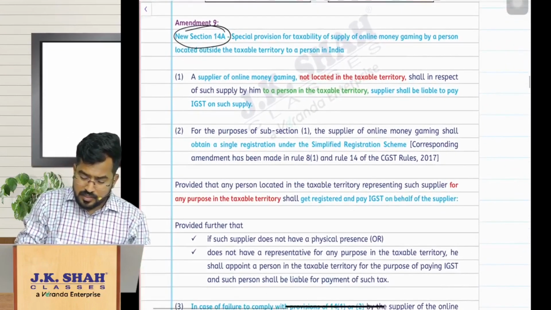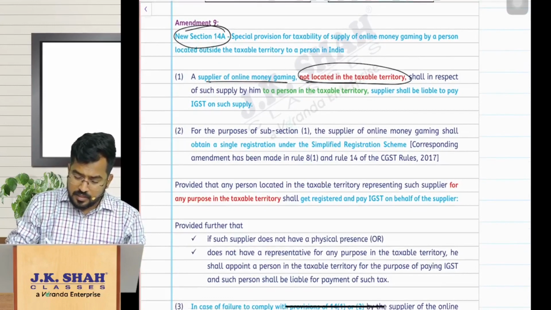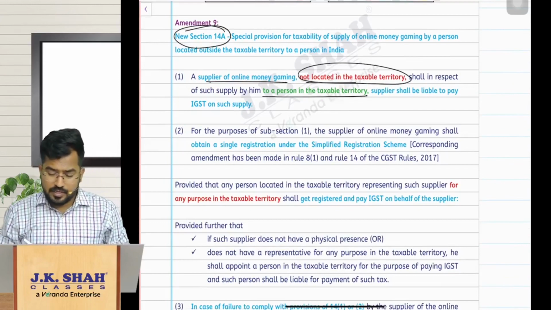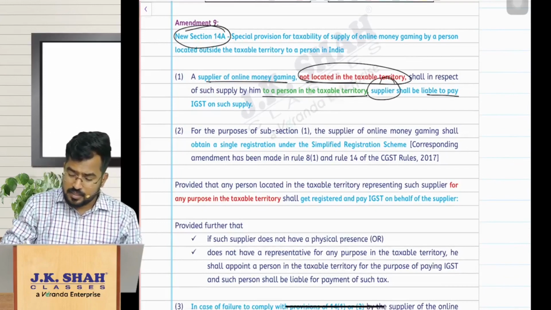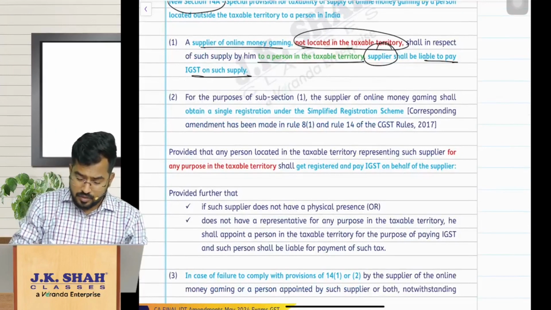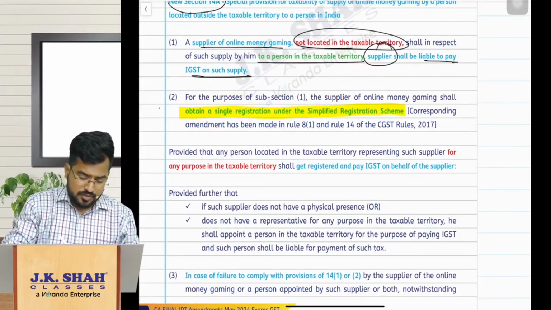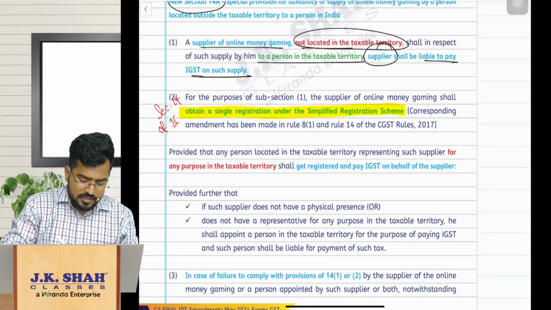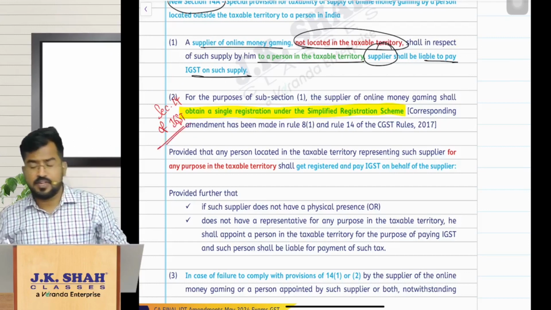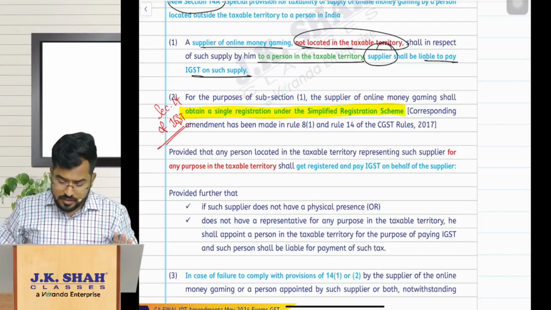So when the supplier of online money gaming is not located in taxable territory and the recipient is located in taxable territory, then the supplier is liable to pay IGST on that. For that he has to obtain a single registration under a simplified registration scheme. The simplified registration scheme is given in section 14 of the IGST Act. Based on that he will take registration and he has to pay GST on that.